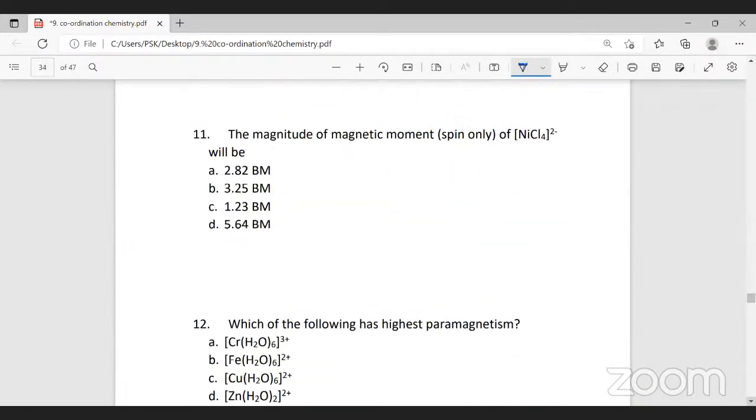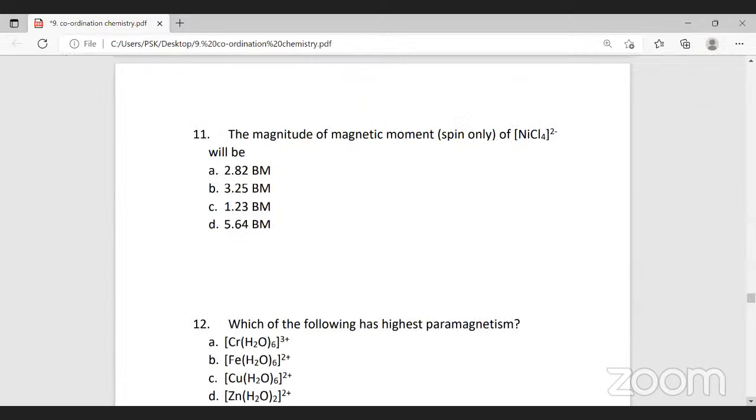The next question. The magnitude of magnetic moment, spin only, in NiCl4 2- will be... What is the magnetic moment? How do you calculate magnetic moment? What is the formula to calculate magnetic moment? Mu is equal to square root of n into n plus 2, where n stands for the number of unpaired electrons.